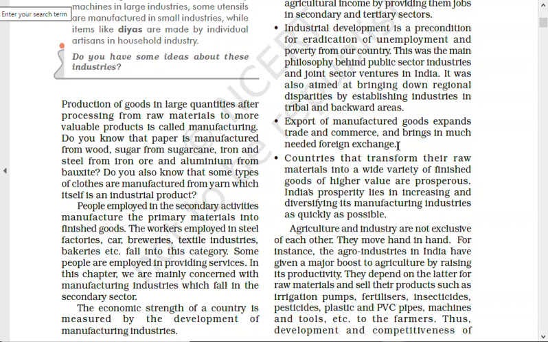Trade and commerce means buying and selling of products, right? So if you sell your product in another country, and you buy something from a third country, this is called trade and commerce. Roughly what I'm telling you, otherwise commerce has a different meaning. If your goods are technologically high, or compatible with the international standard, you can sell your product in the international market, and this is how you can expand your market also, right?